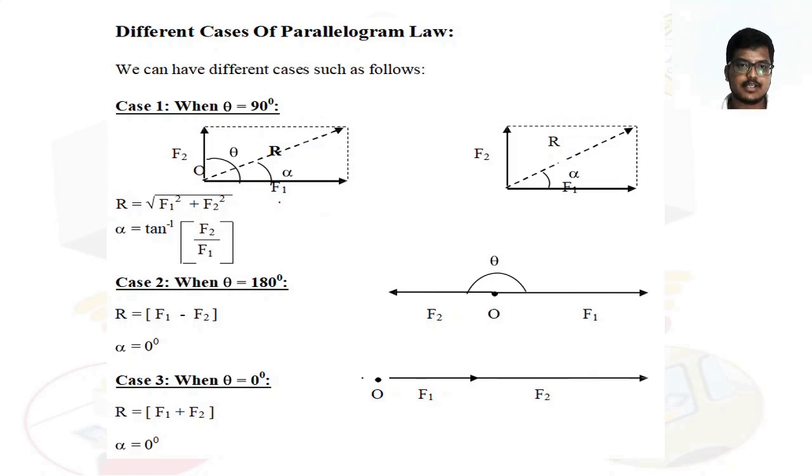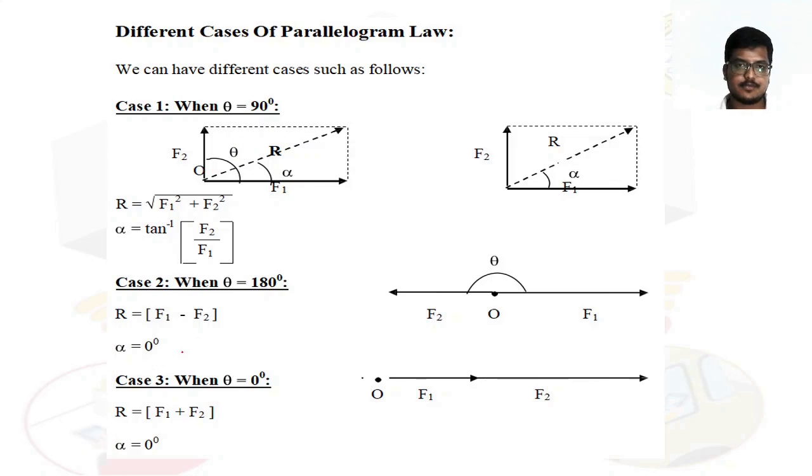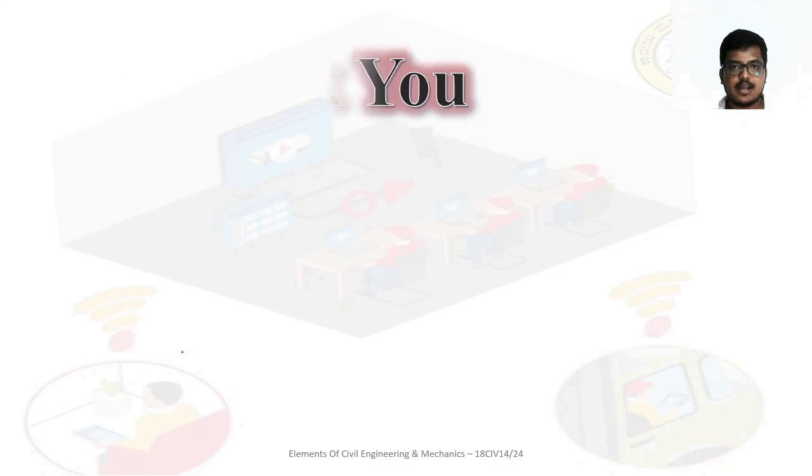Just the terms are changed, that's it. Instead of P they have taken F1, instead of Q they have taken F2, and here it was theta, here it is alpha, a little change, no problem. Just understand the concept. So here I conclude this session, and the next topics will be dealt with in your next sessions. Thank you, have a good day.